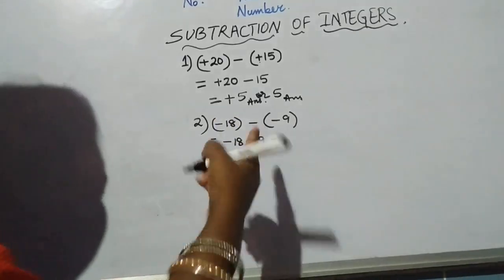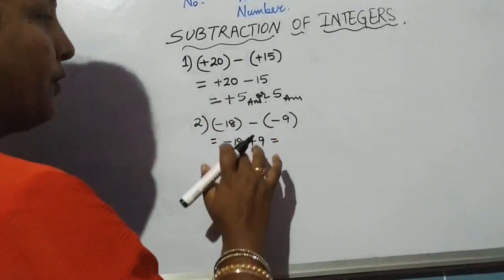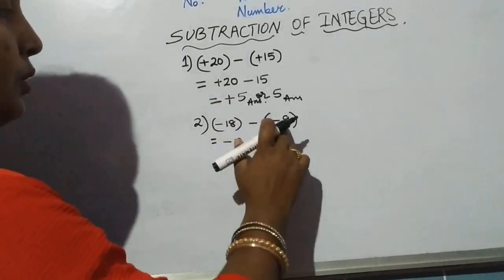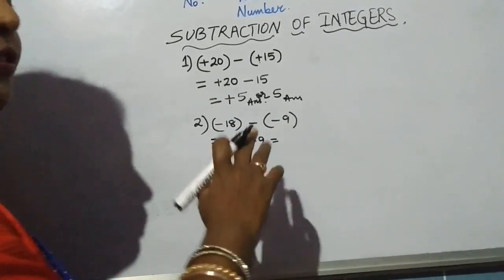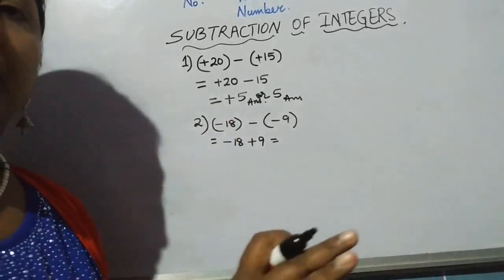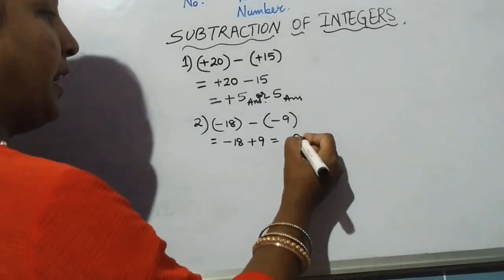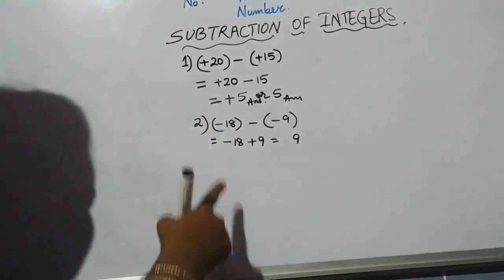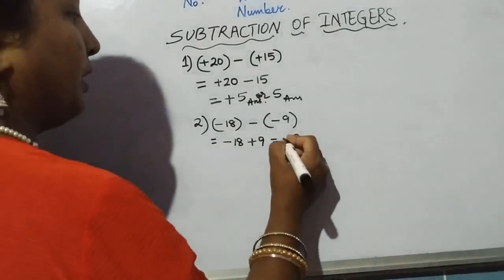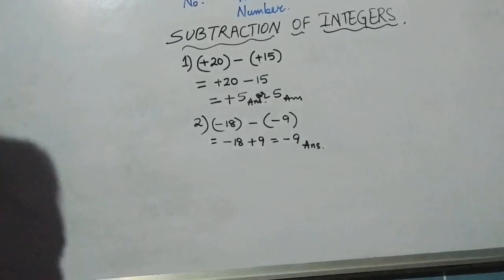So here again, after you do this step, this is the difference between addition and subtraction. Here you are doing one step, bringing it into the form of addition. Now we are applying the rules of addition the way you added. Opposite sign, so you should subtract 18 and 9. You get 9. Sign of the bigger number is minus, so you get minus. I suppose, children, you are all understanding this.